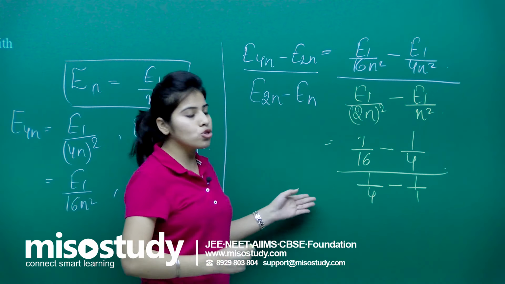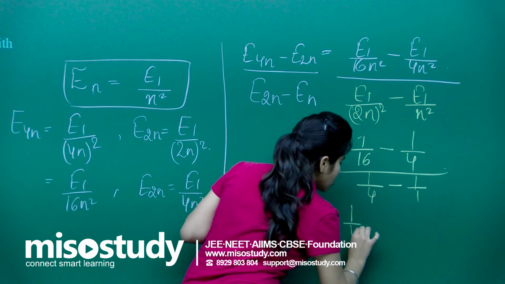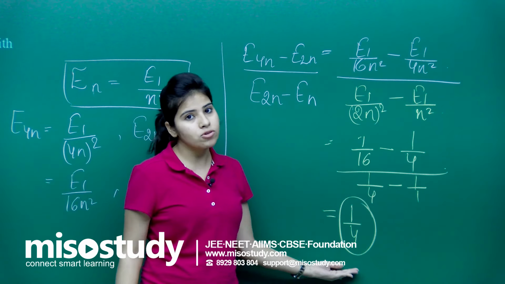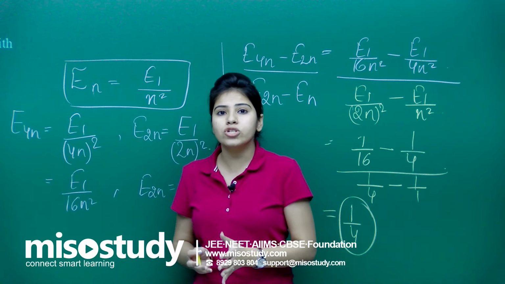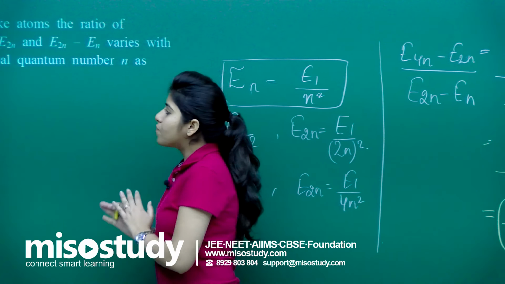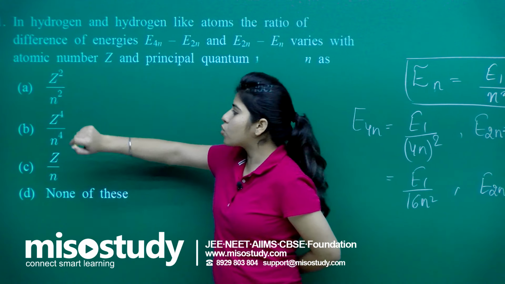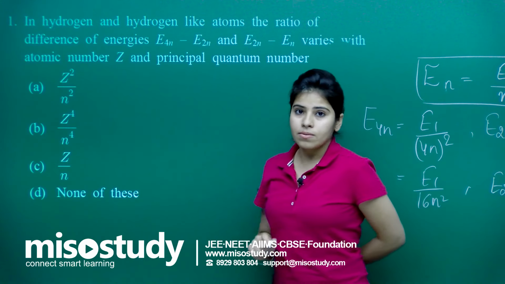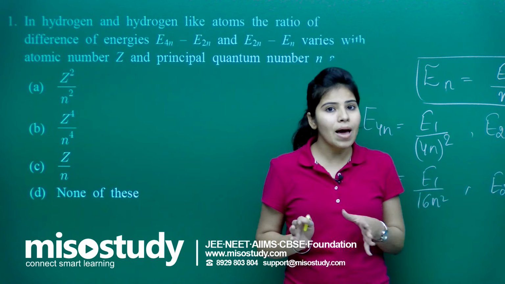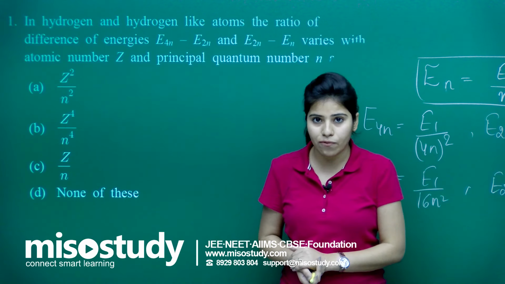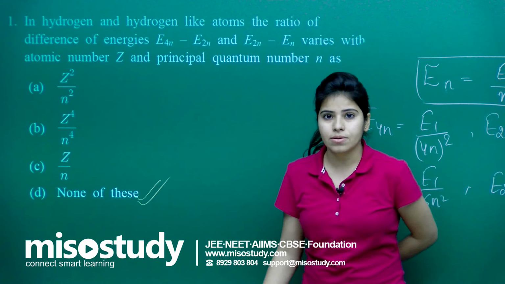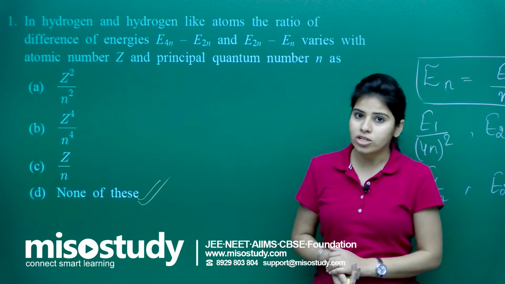Now if you solve this ratio, you will see that the answer comes out to be 1 by 4. Now we have to check whether the option is available in the question or not. I can see Z square by n square, Z4 by n4, Z by n, and none of these, because my constant value is 1 by 4. So I will say that my answer is none of these, right? So we have done question number 1.